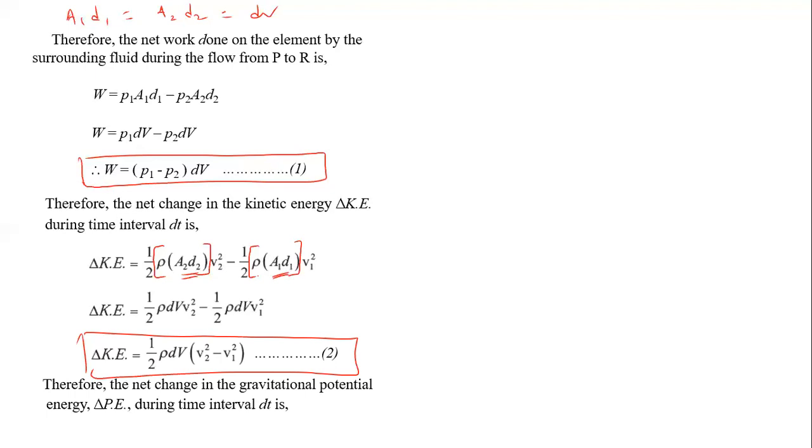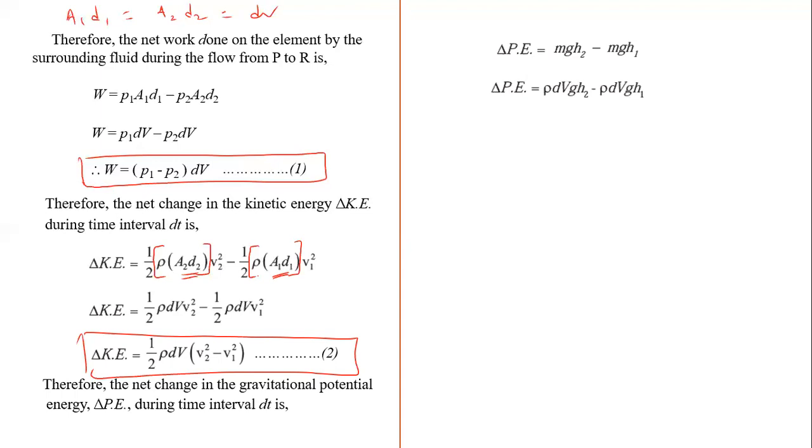Therefore, the net change in gravitational potential energy during time interval dt. In a similar manner, we can find the change in potential energy. The formula is mg h2 minus mg h1, where h2 is the height at point R and h1 is the height at point P. Now instead of mass, we substitute density into volume, so rho dV g h2 and rho dV g h1. We can take rho dV g common, and in a bracket we write h2 minus h1. This is equation 3.